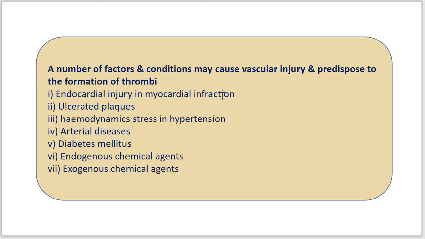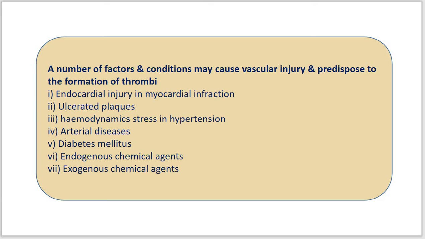So, endocardial injury in myocardial infarction, then myocarditis related to the heart, then cardiac surgery, and prosthetic valves: in surgery involving prosthetic valves, we can see the formation of thrombi.